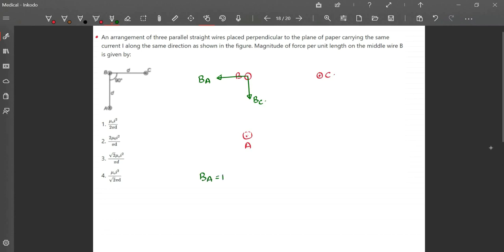B_A equals B_C in magnitude, that is mu naught I by 2 pi D. Just to be more precise, say they have the same lengths. This is B net, and B net is nothing but root over B_A squared plus B_C squared. That will turn out to be this.